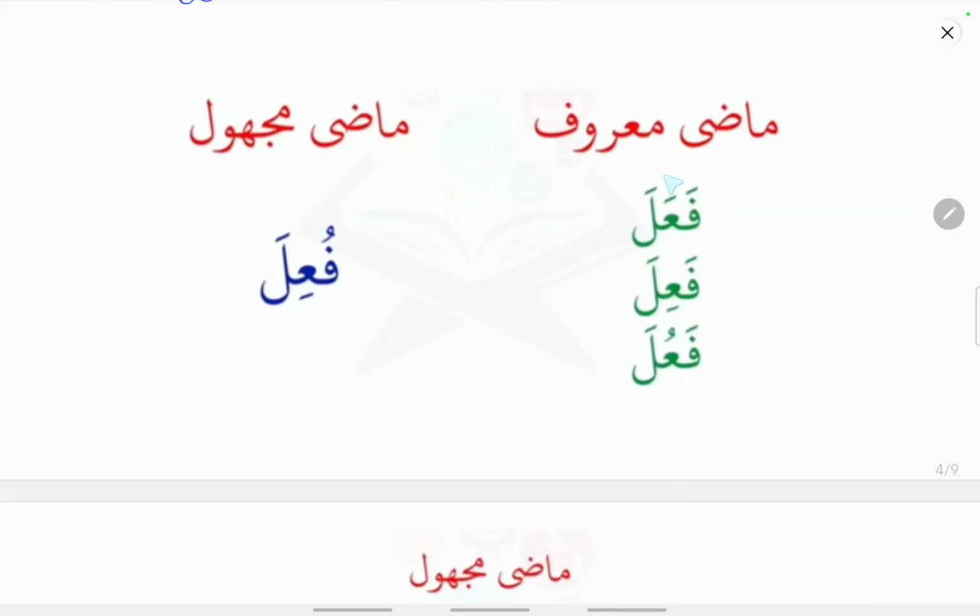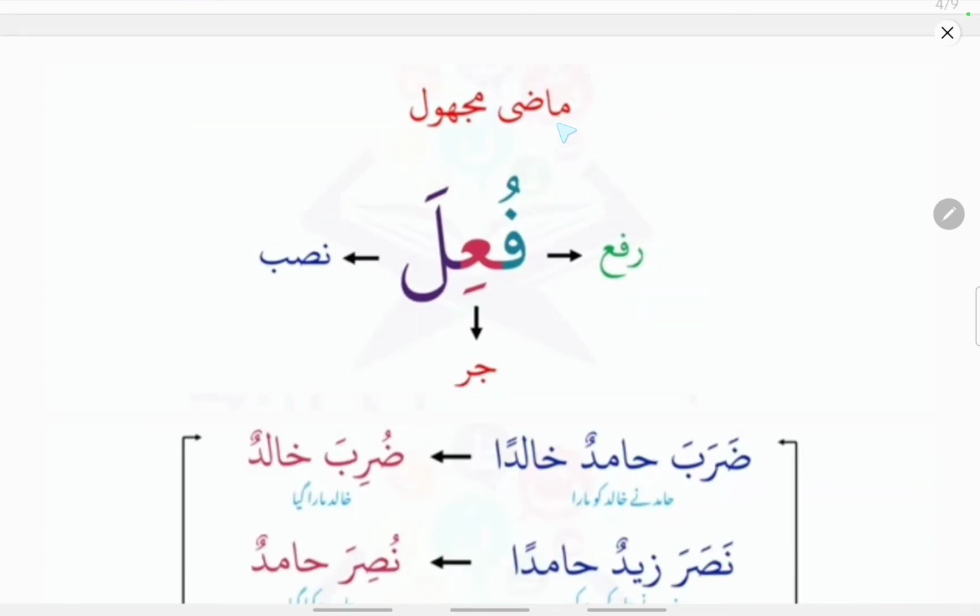So as we know, fe'lul madi maruf or fe'lul madi ma'lum comes in three patterns, that is fa'ala pattern, fa'ila pattern, or fa'ula pattern in its active form. In its passive form, only one pattern is seen, that is the lam kalima is left as it is, the ain kalima will receive a kasra, and the fa kalima will receive a dhamma in madi majhul form, as said earlier.